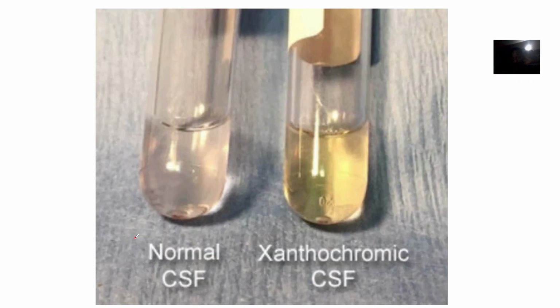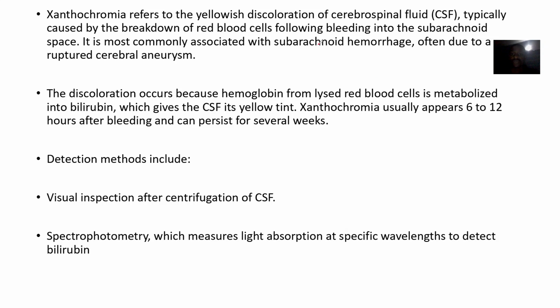Okay, so for xanthochromia, you can see a normal cerebrospinal fluid is usually clear. Xanthochromia is becoming yellow. Alright, so it refers to what? Yellow discoloration of cerebrospinal fluid. Typically it is caused by breakdown of red blood cells following bleeding into the subarachnoid space. So it's most commonly associated with subarachnoid hemorrhage.